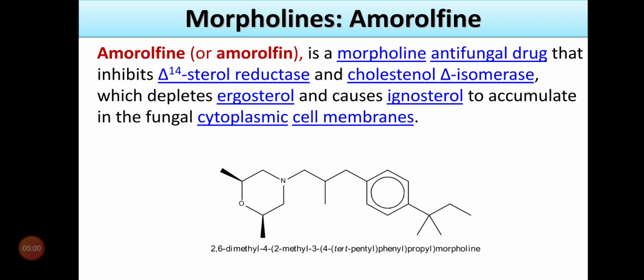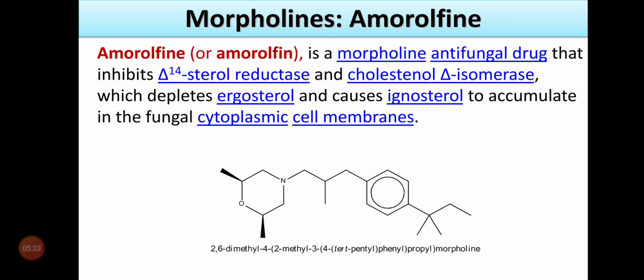The second subclass is morpholines. The example of this class is amorolfine. Amorolfine is a morpholine derivative. Morpholine is a heterocyclic nucleus where nitrogen and oxygen are part of the ring, a six-member ring called a morpholine ring. The morpholine ring is a six-member ring having a nitrogen and an oxygen. You can easily find the morpholine ring on the left-hand side of the structure.